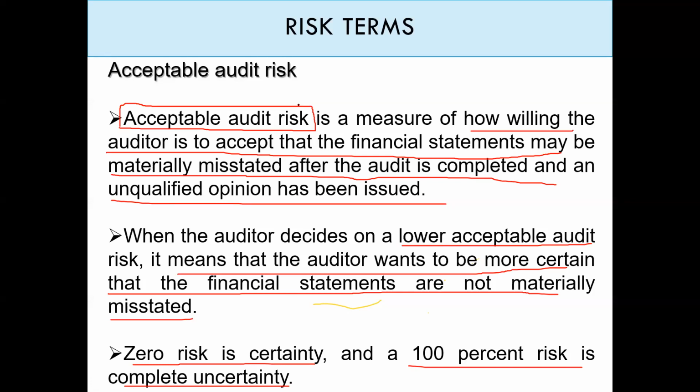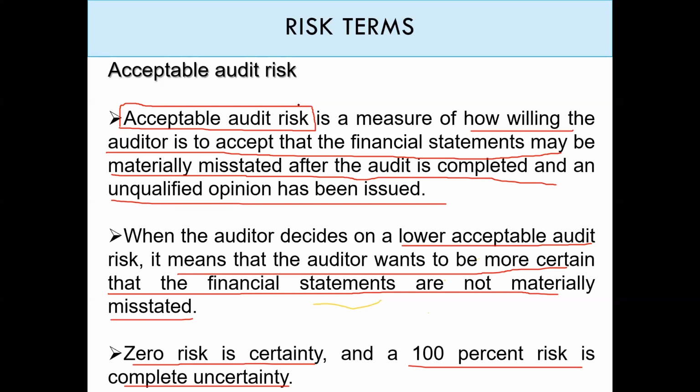For example, if I said that the acceptable audit risk is to accept, say, misstatement up to $1 million, then I can do an audit, collect evidence, and whatever I find as misstatement, I will add it up until I reach 1 million. Anything below 1 million will be considered immaterial. This is tolerable misstatement, as we are going to explain later.